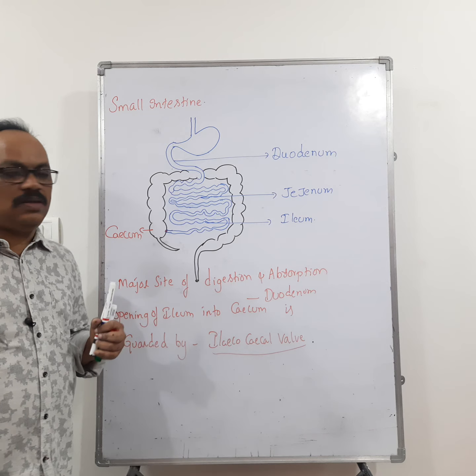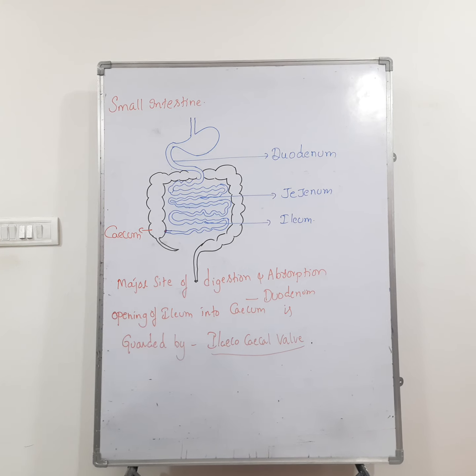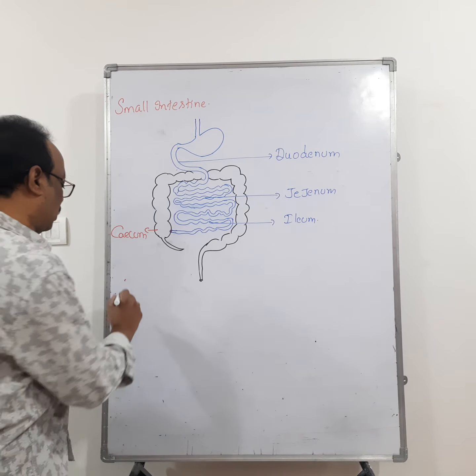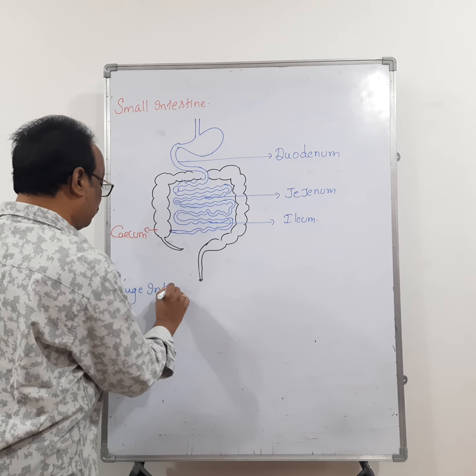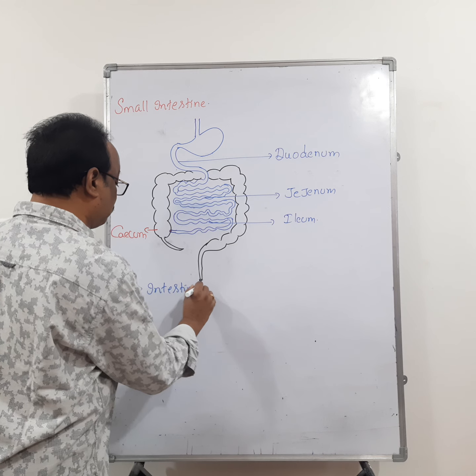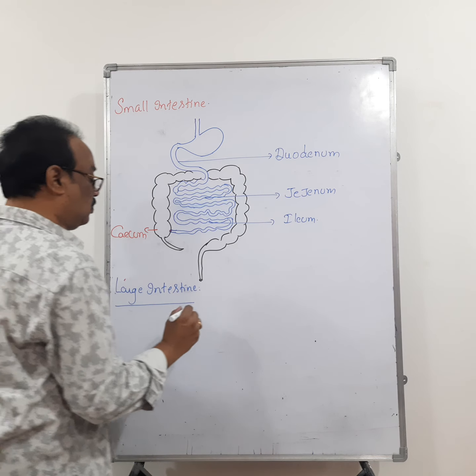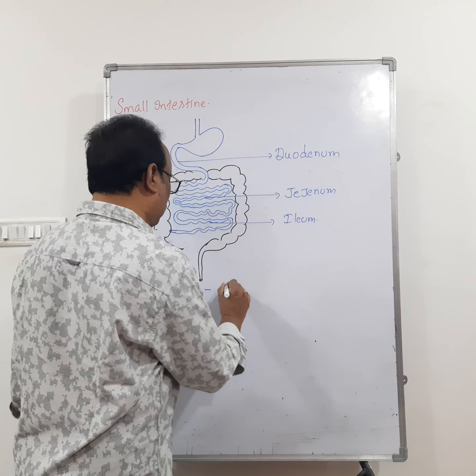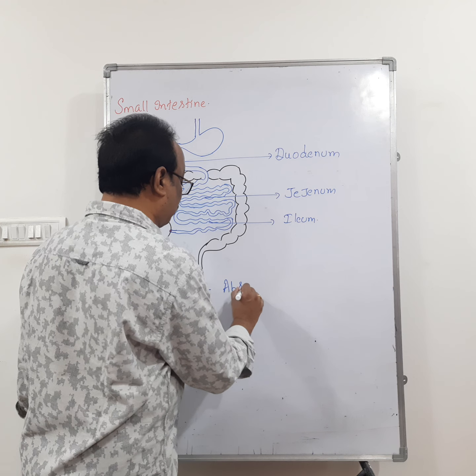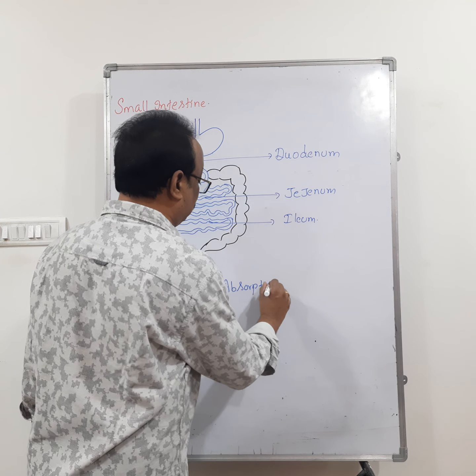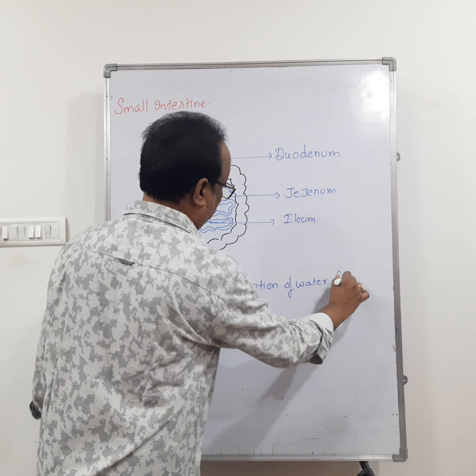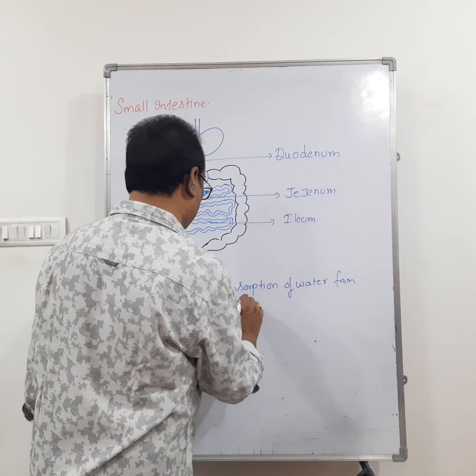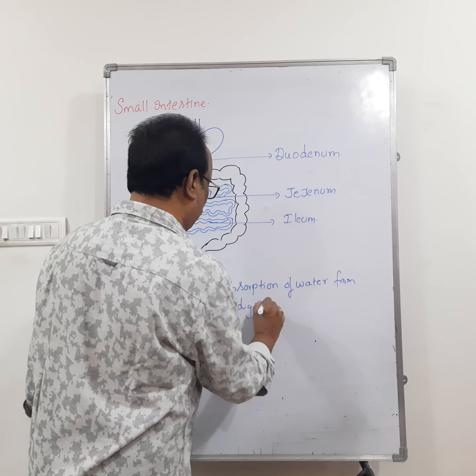Now let us go for the next one, large intestine. What are the functions of the large intestine? Absorption of water from undigested food.